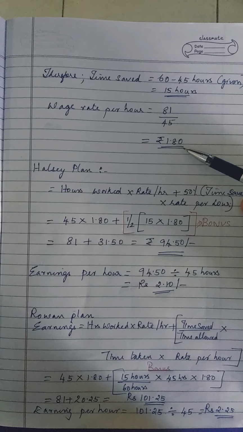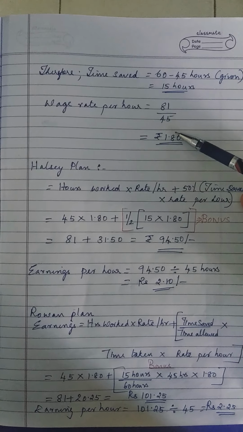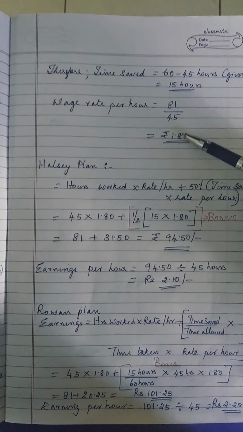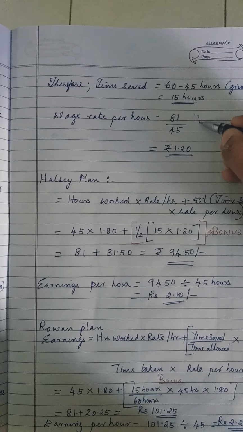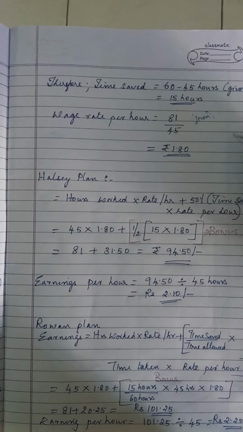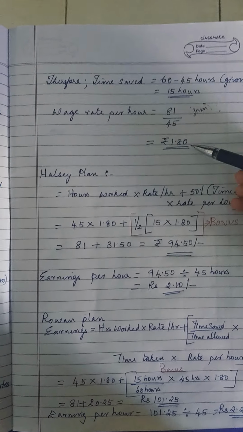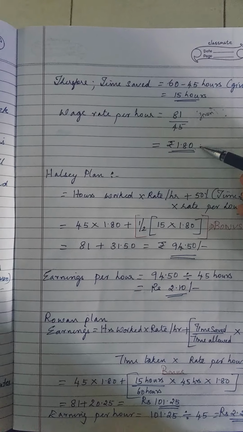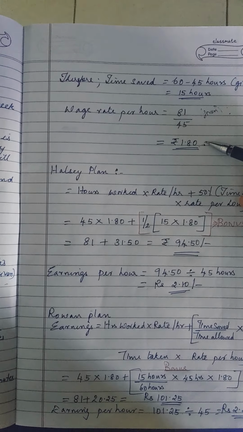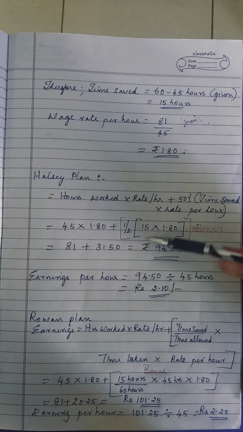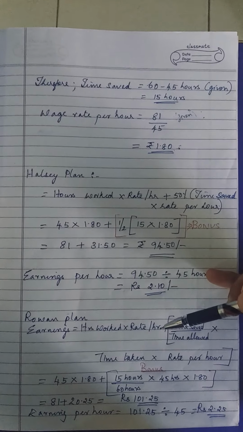The payment for 45 hours is rupees 81, given in the question. You may wonder why we found it, because the wage rate was not given. Now we will do the Halsey plan first, later the Rowan plan.